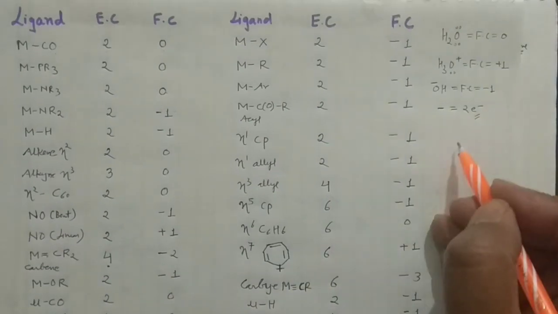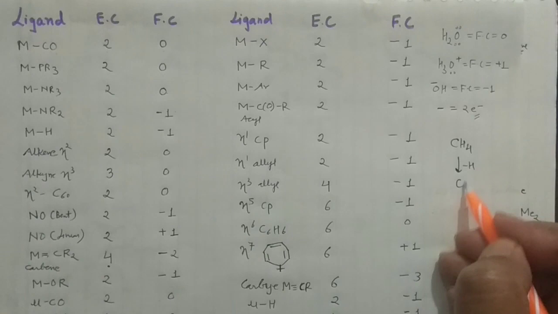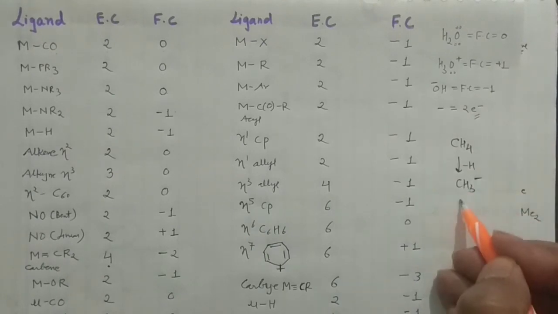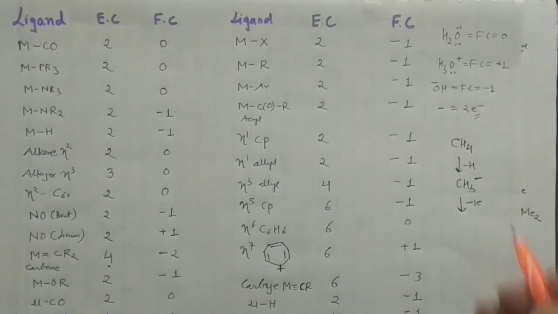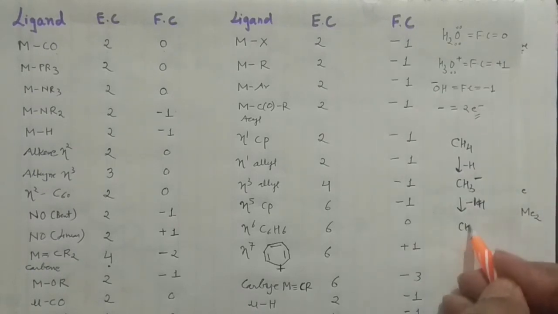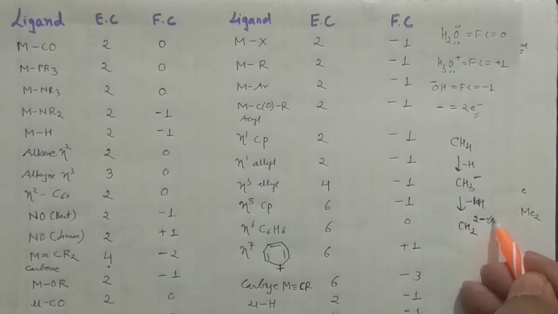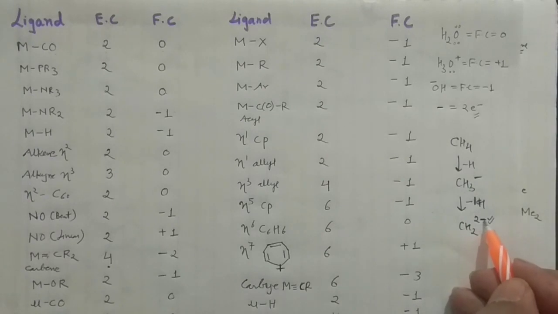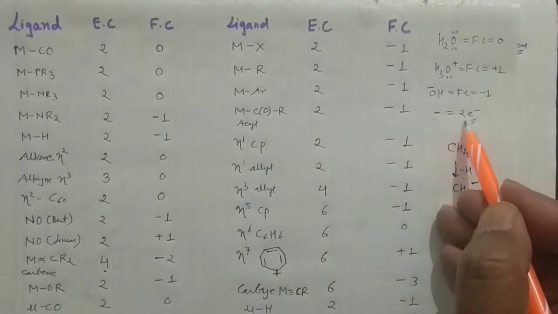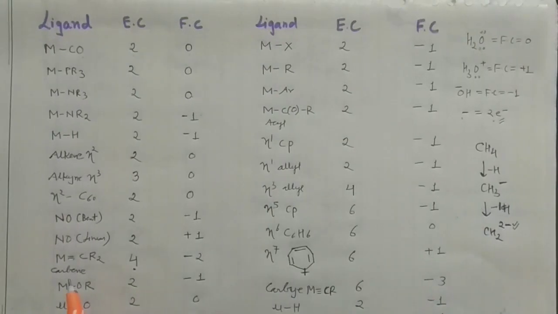How can you write it? Say this is your CH4. If you remove one hydrogen from here, this will give you CH3 negative, and if you remove one further hydrogen, then this will give you CH2 2 negative. So this is carbene, and carbene has a formal charge of 2. One negative represents 2 electrons, so 2 negative will give you 4 electrons. That's why the contribution of the carbene is 4 electrons. This you should remember.